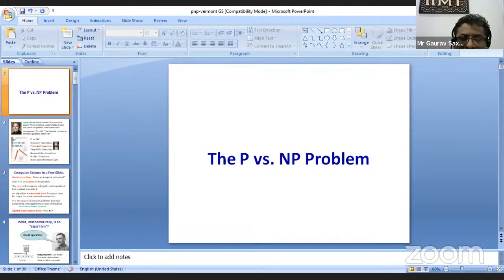This slide also tells you what the other $1,000,000 problems are. Of course P versus NP, which this talk is about, is one of them. Then there are the Riemann hypothesis, Poincaré's conjecture, Yang-Mills mass gap, Navier-Stokes equations, Hodge conjecture, and Birch and Swinnerton-Dyer conjecture.